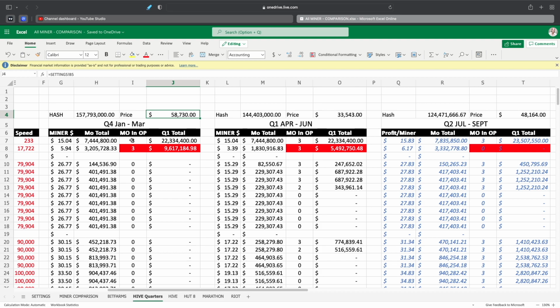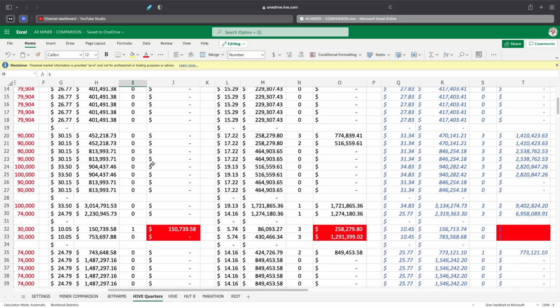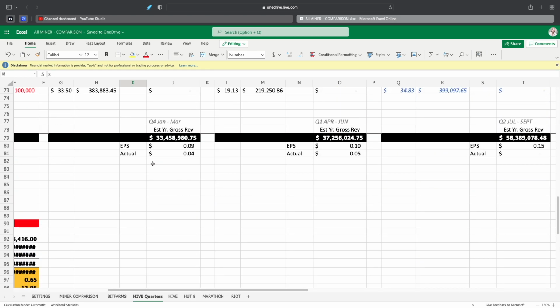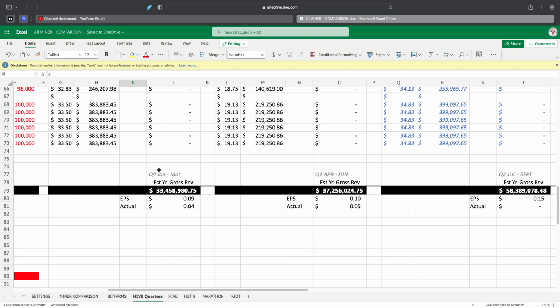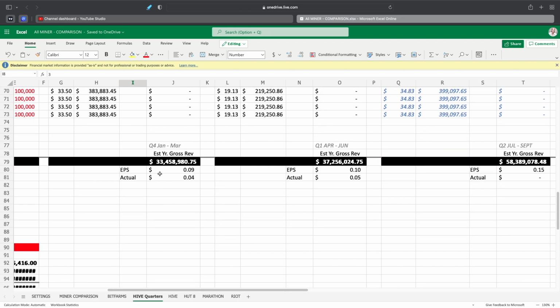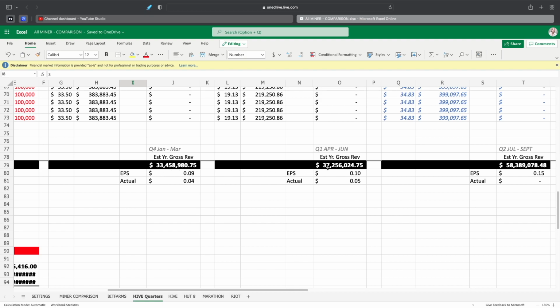And here's why. So now we're only calculating 3 months, for the miners, and then for GPU, for the Ethereum, and for Bitcoin miners, and we're basically trying to match what they reported as far as their earnings were for those periods. So, right, Q4 was around 33.4 million. Q1 was around 37.2.